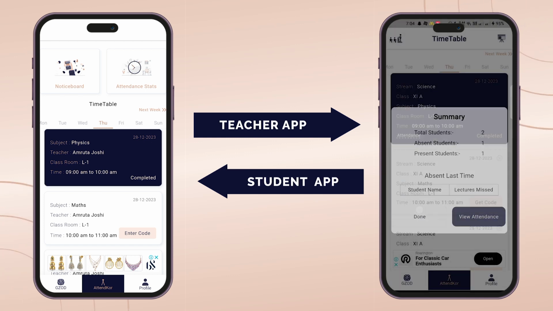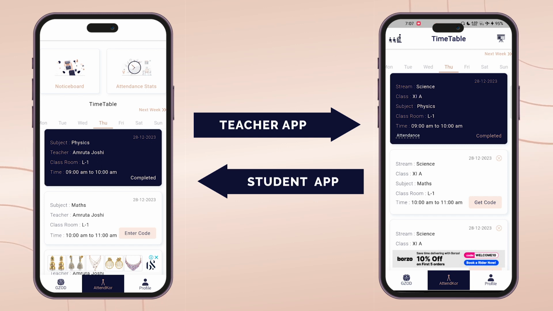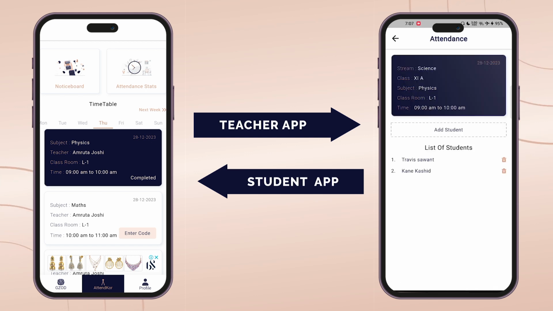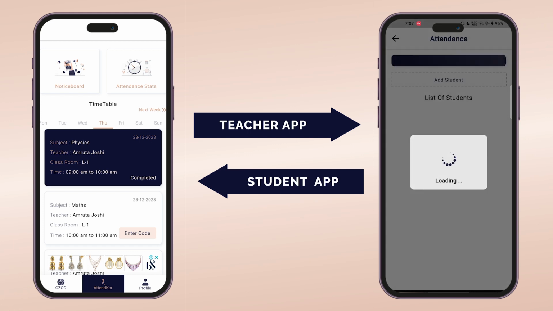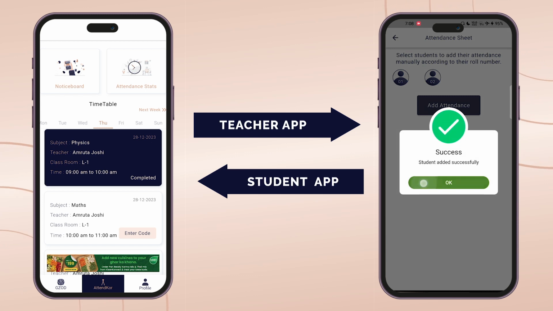If I click on done, you can see on the teacher's app that the lecture has been marked completed, and on the student interface the lecture will be automatically updated as completed if he attended it. Here on the student app, you can see the lecture has been attended by the student and marked as completed. After the completion of the lecture, the teacher can still add or delete the attendance of students based on their roll number. Here you can delete the attendance of a student, or the teacher can add the student if needed.